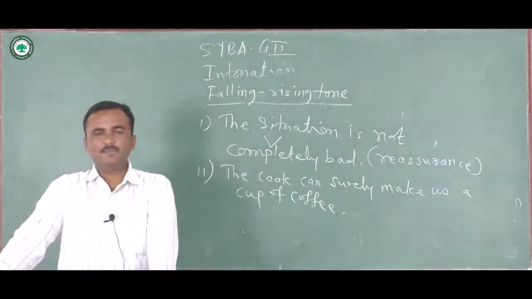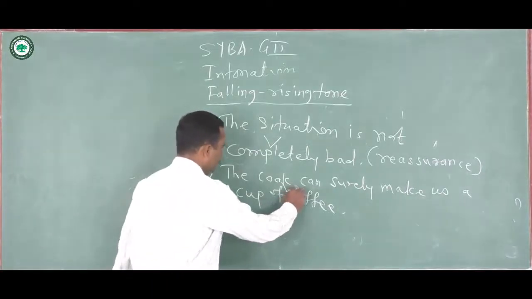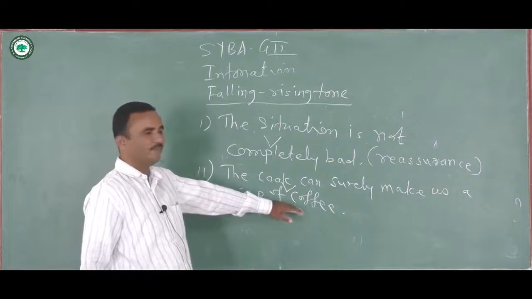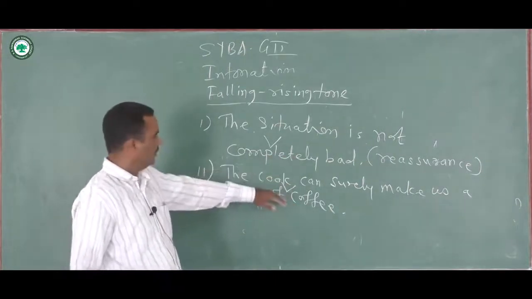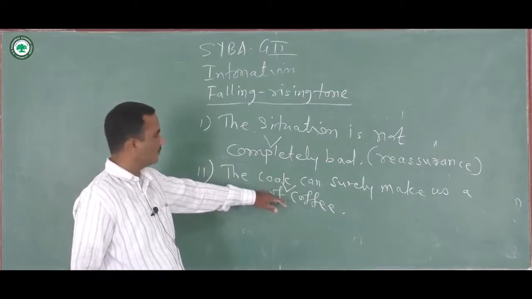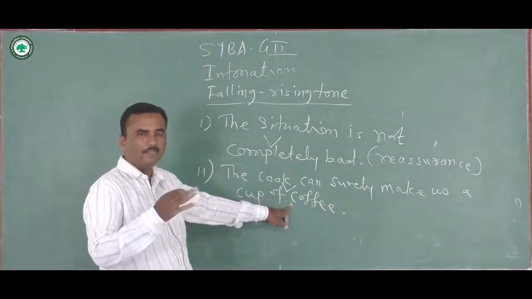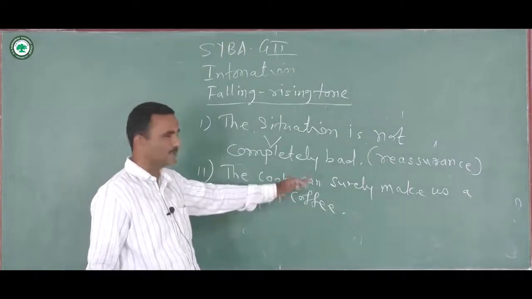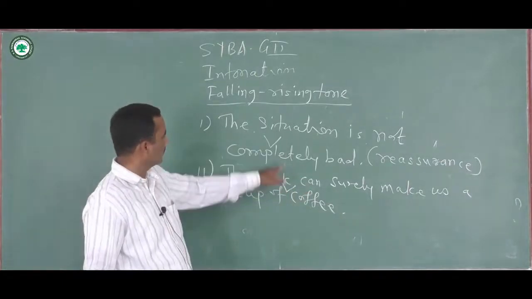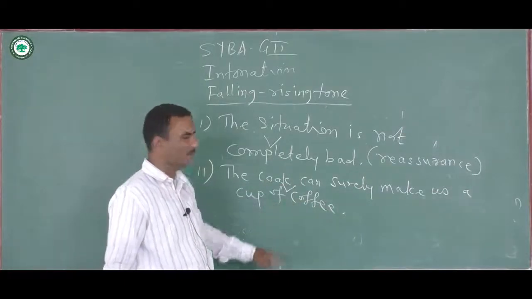Now here the speaker wanted to show sarcasm. So there will be falling and rising tone on coffee. The cook can surely make us a cup of coffee. So here the speaker's intention is to show that the cook can make them a cup of coffee. The stress is on the word coffee. The syllable cof is stressed. So you can see here the falling and rising tone is used, and the intention of the speaker is sarcastic.